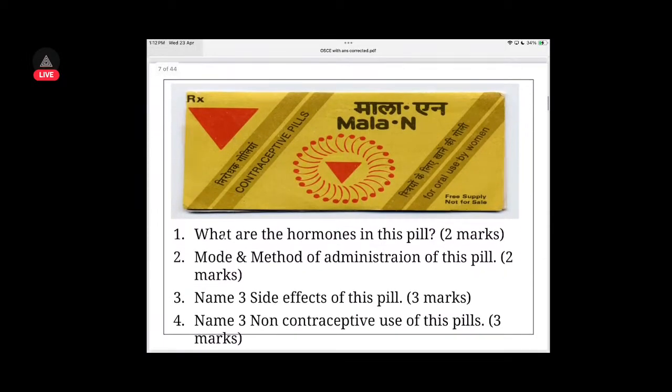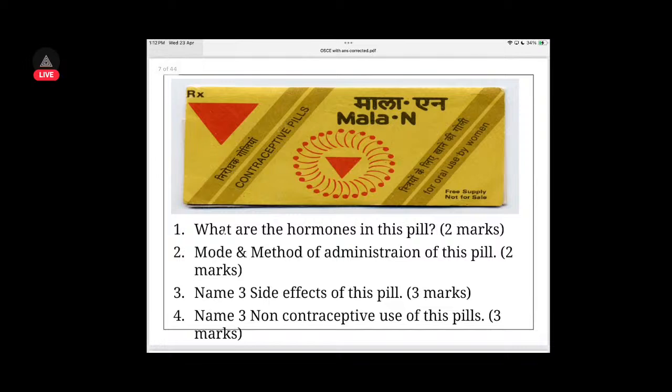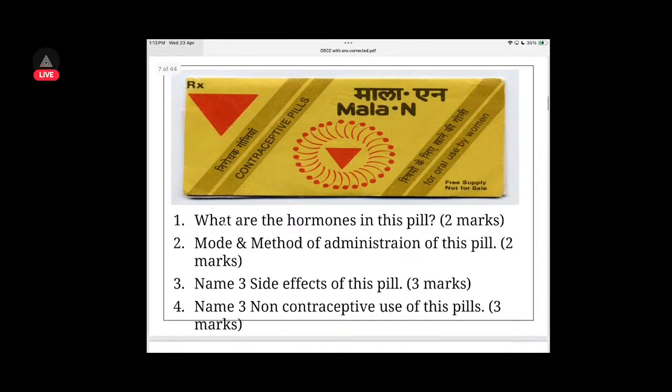Then Malayan is, I think, a biphasic contraceptive drug. Hormones in this pill are estrogen and progesterone. Then mode and method of administration: 28 pills, 21 pills are the drug, and 7 pills are iron. Side effects: nausea, vomiting, and so on. Non-contraceptive use of this pill: in case of endometrial cancer or endometrial hyperplasia and similar conditions.